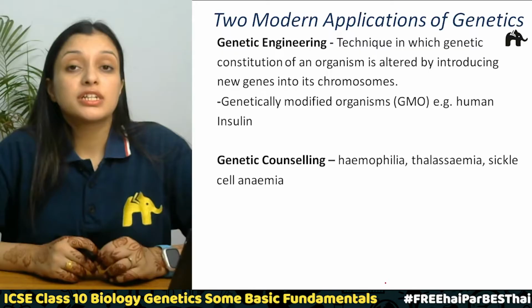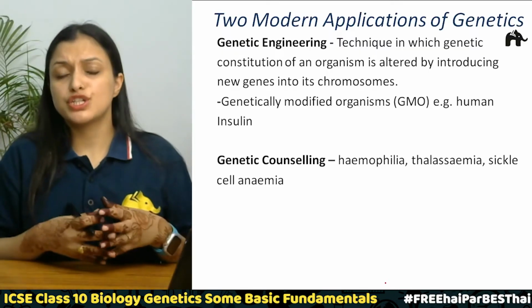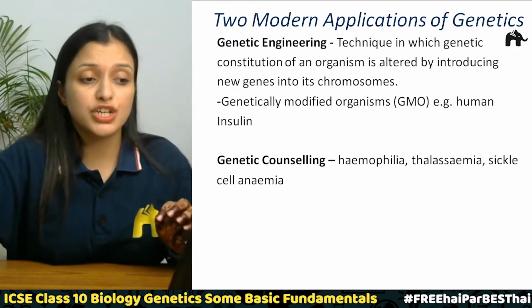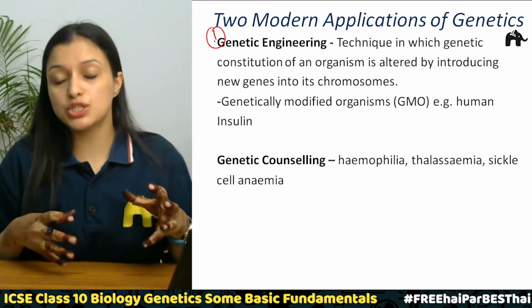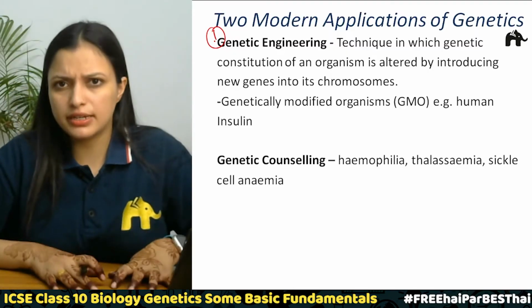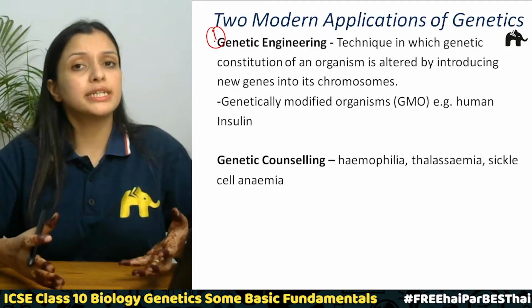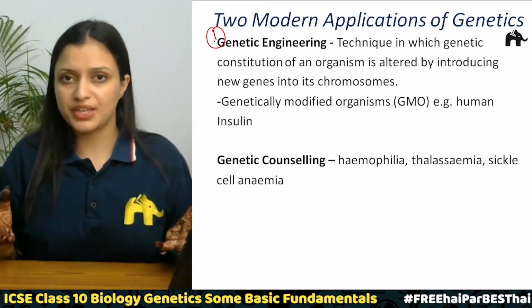Now we will be talking about the two modern applications of genetics. The first one is genetic engineering. It is basically a technique in which we alter the genetic constitution of an organism. And how do we alter it? We add some new genes to its chromosomes. That's it, right?